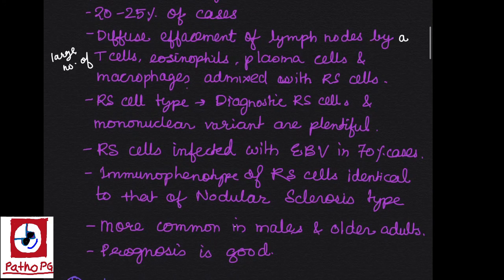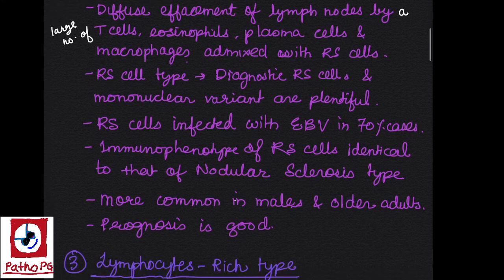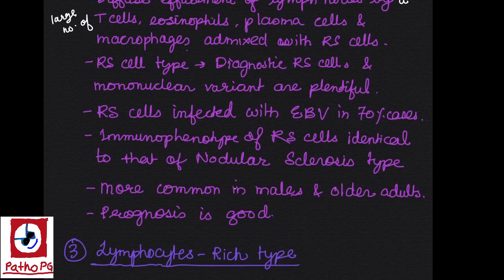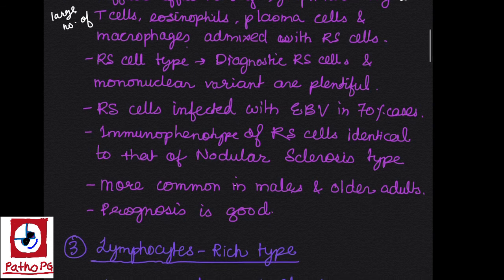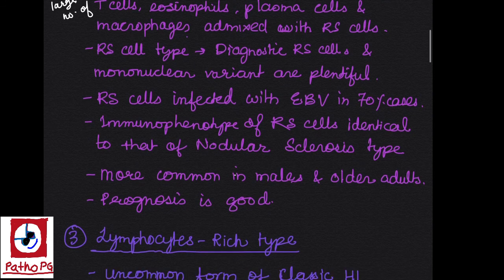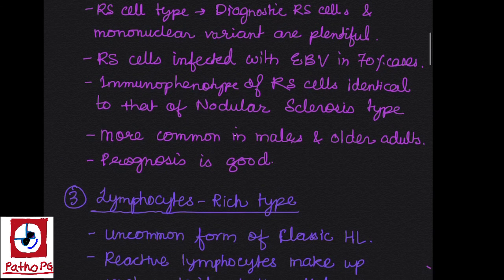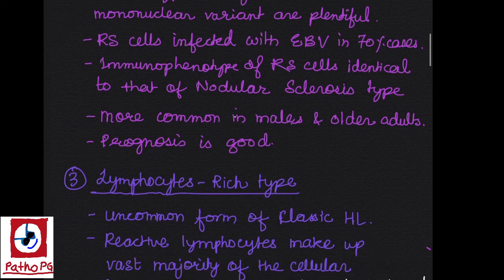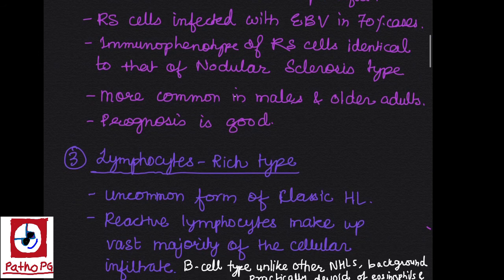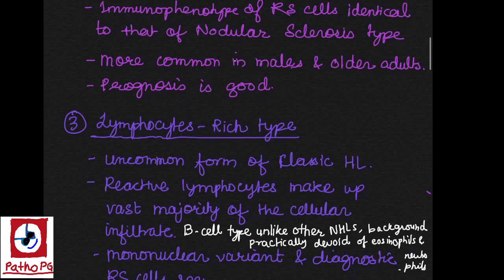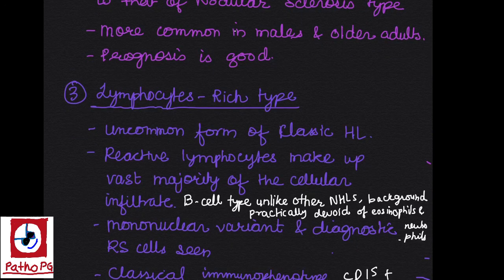Reed-Sternberg cell type is diagnostic RS cell, that is also classic RS cell and mononuclear variant. RS cells are infected with EBV in 70% of cases. Immunophenotype is again the same as that of nodular sclerosis. It is more common in males and older adults. Prognosis is good. All the Hodgkin lymphoma types are common in males except the nodular sclerosis, which is equal in both male as well as female.